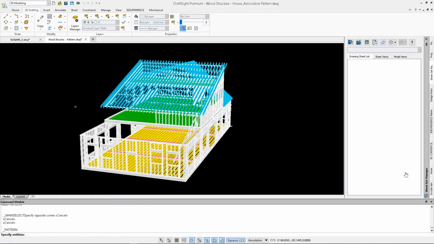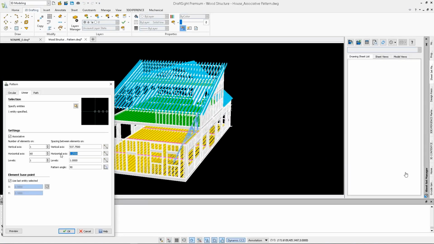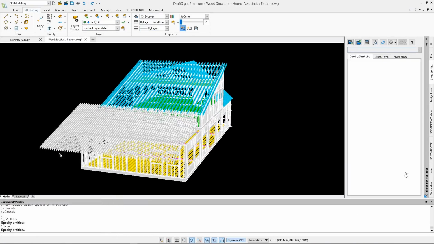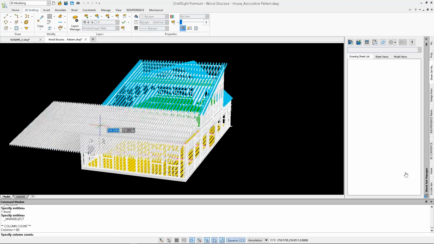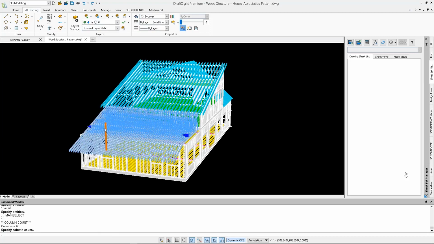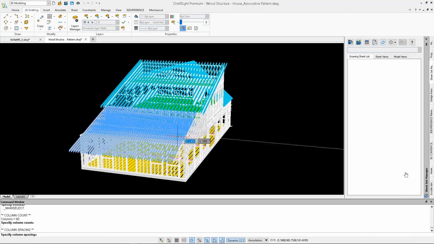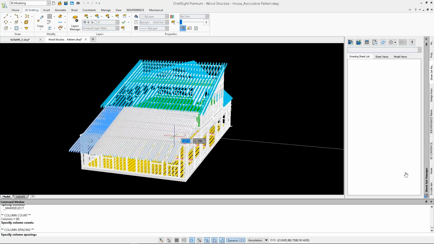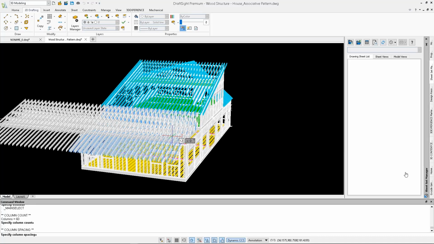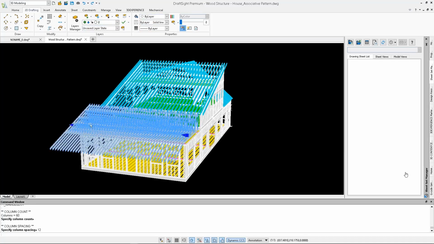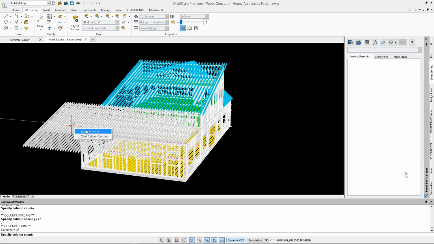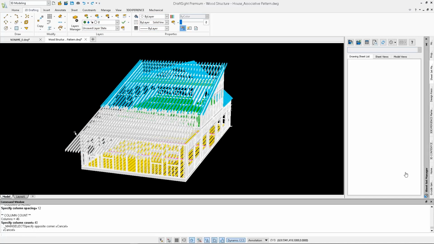It's also supported in 3D as well. This is a typical frame design of a house, for example. You can type in the number of instances and you can drag the graphical handle directly. So it's very straightforward. It's a buttery user experience. You don't have to dive into the dialog at all. You can manipulate the pattern directly in the graphics area. And if drag and drop is not providing you the desirable results, you can also type in the accurate number of instances or the spacing to make accurate patterns as well.